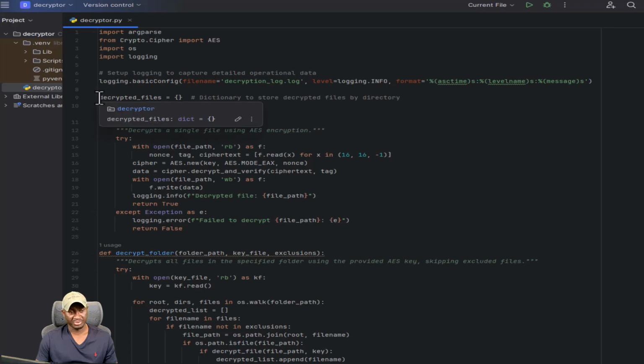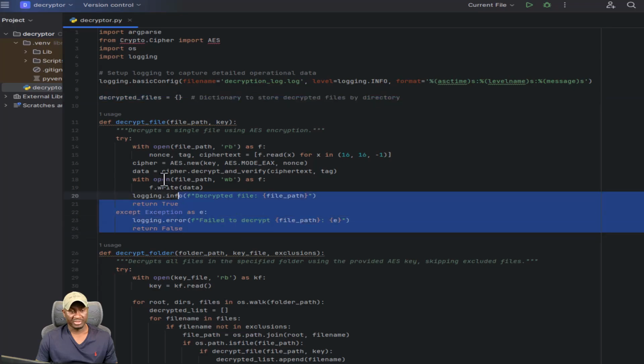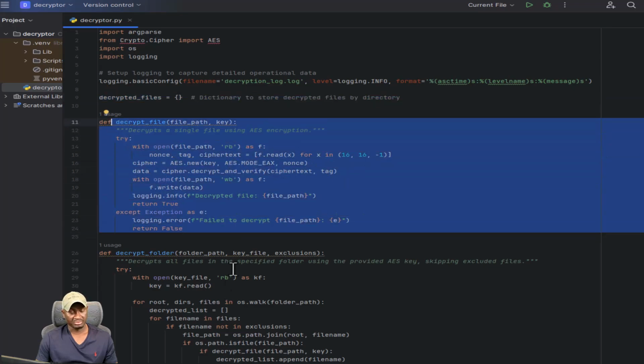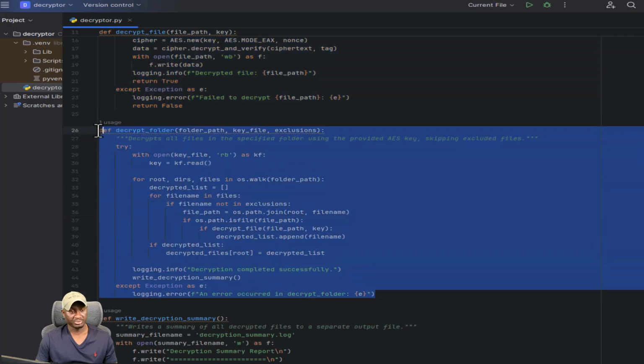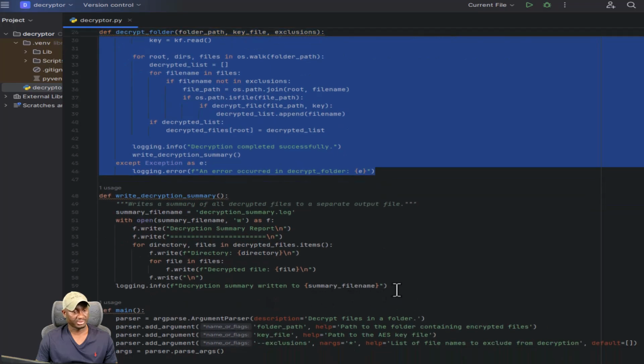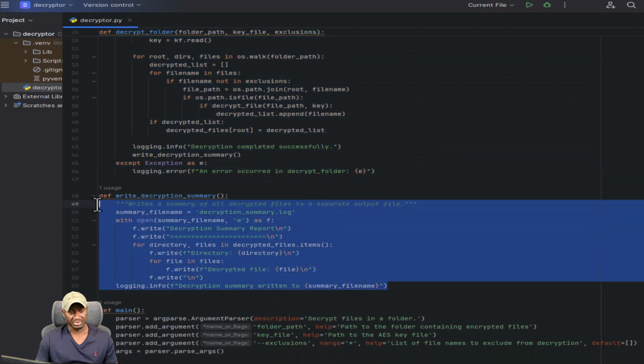We are going to create a file with a list of the things that we decrypted, just to match it up with the things we encrypted. Decrypt file takes care of decrypting a single file. Decrypt folder is basically the same thing, recursively going down the levels of every folder and decrypting all the files in there. And then write decryption summary, where we spit out a file that says these are the files and folders that we decrypted, and so forth.